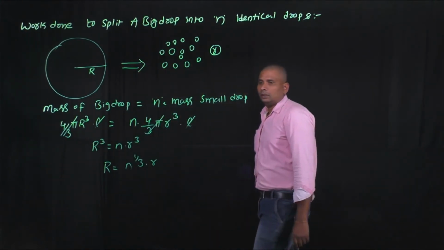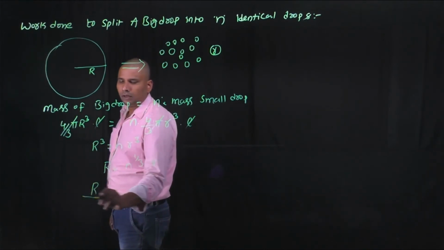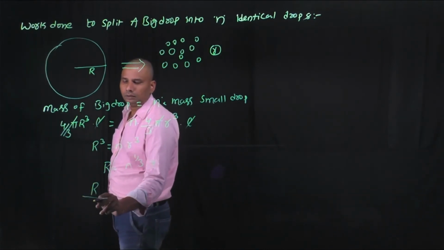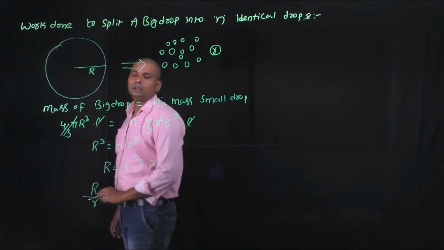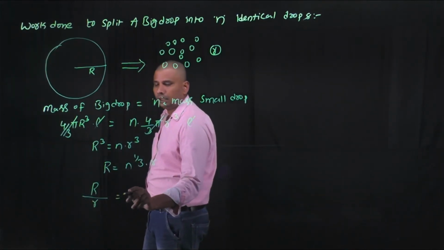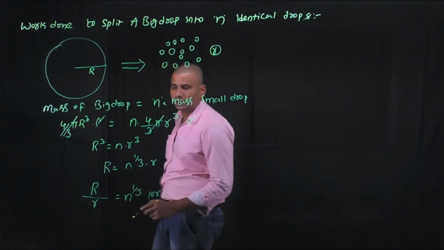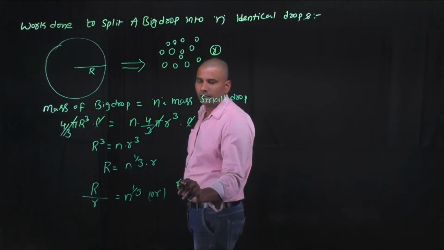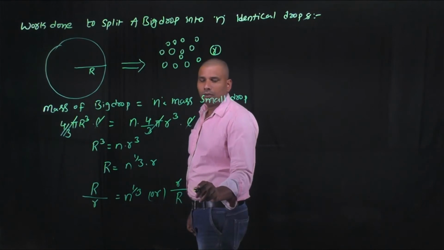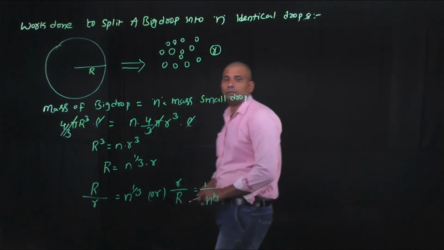Okay, from this relation, the ratio of radii of the big droplet to the small droplet is n power 1 by 3, or it can be written as the ratio of radii of the small droplet to the big droplet is 1 by n power 1 by 3.